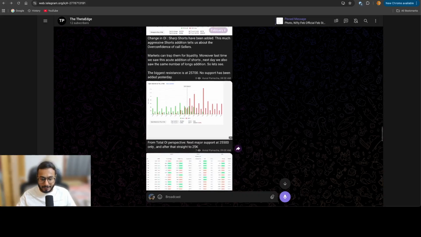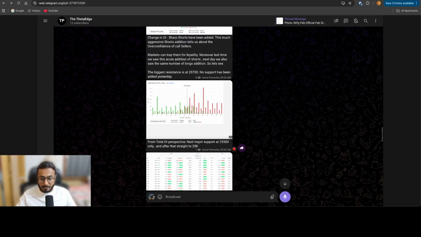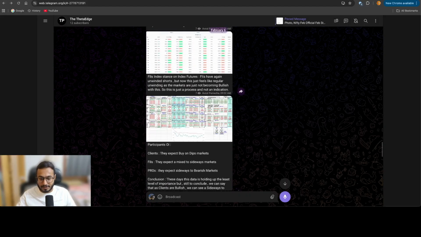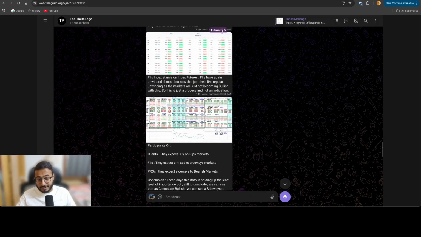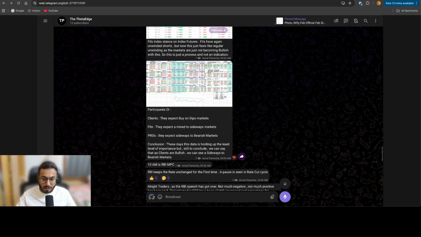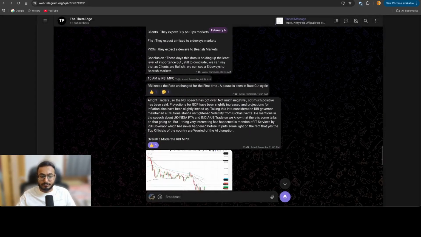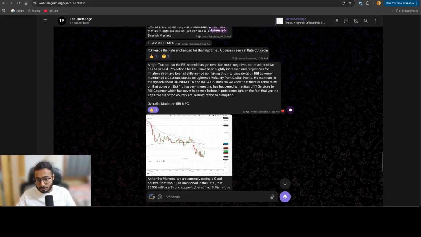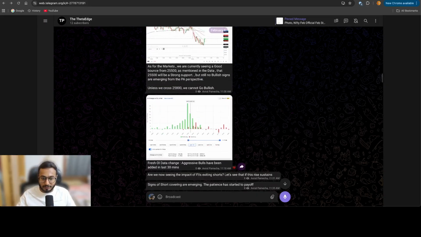We clearly mentioned the next major support, and what do I mean by major support? That the markets can turn around at 25,500. We mentioned this in the morning itself. We also discussed the FII index and posted the participants' OI data sheet. Post that we had the RBI MPC, and I posted my conclusion: overall, a moderate RBI MPC. There was nothing negative, there was nothing positive.